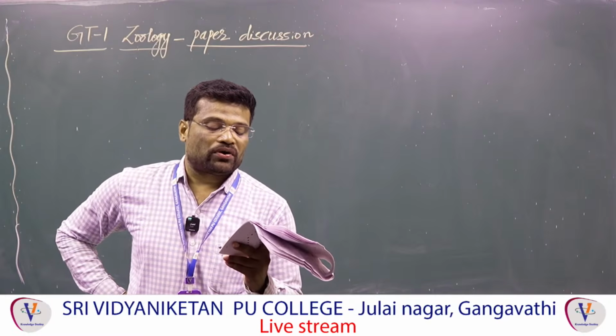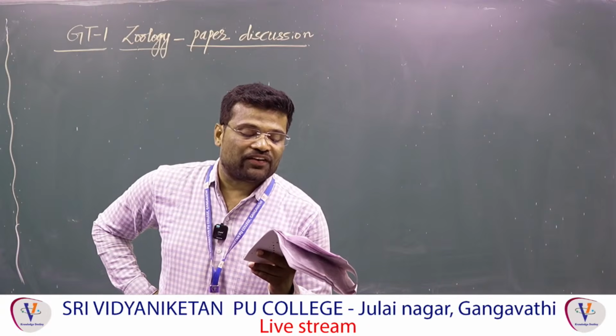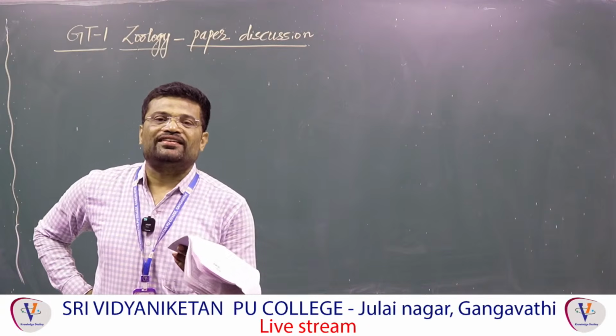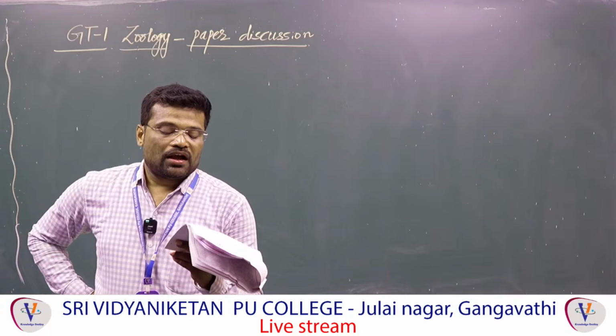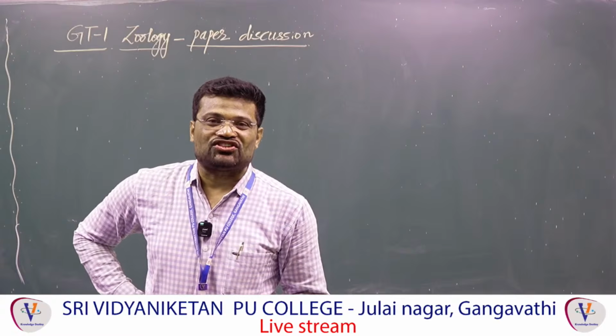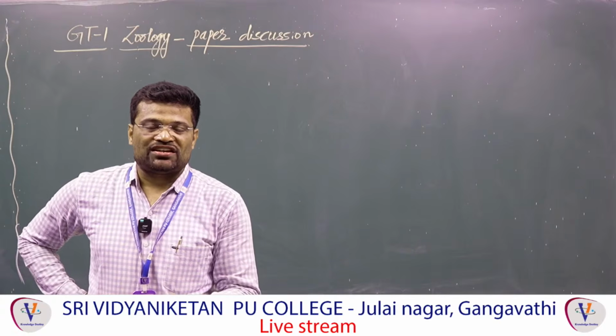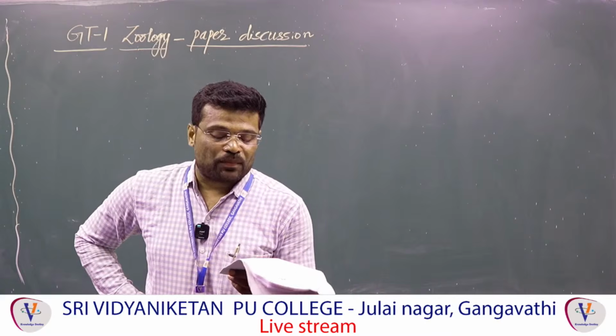And C, streptokinase 4, used in patients undergone myocardial infarction. Why? Because streptokinase acts like clot buster. And D, cyclosporin A, 2, used in organ transplantation. Cyclosporin A acts like immunosuppressive agent and commonly used in organ transplantation.